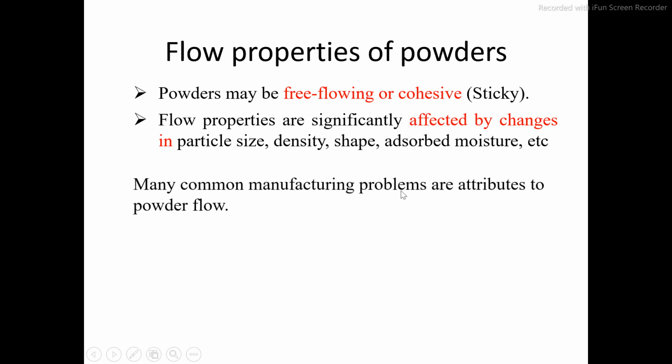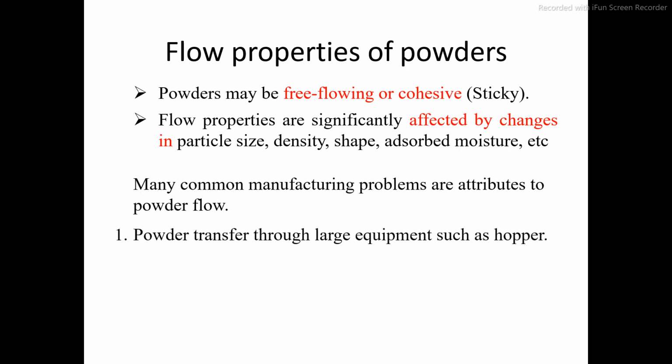Many common manufacturing problems are attributed to the powder flow. Powder flows through large equipment such as the hopper, which we have seen in the tablet machine. So powder flow properties are also affected in the hopper.